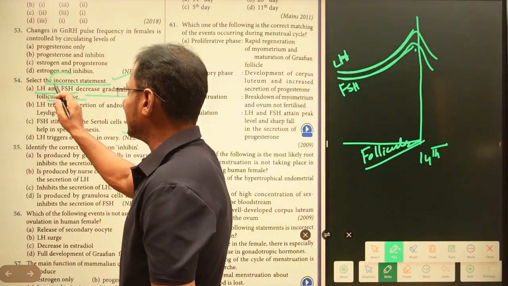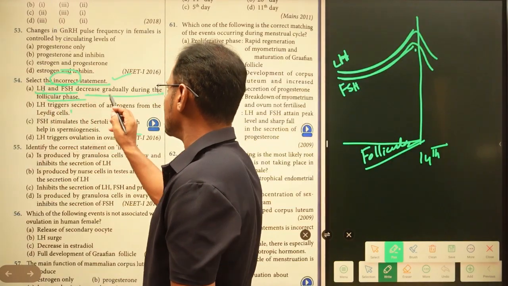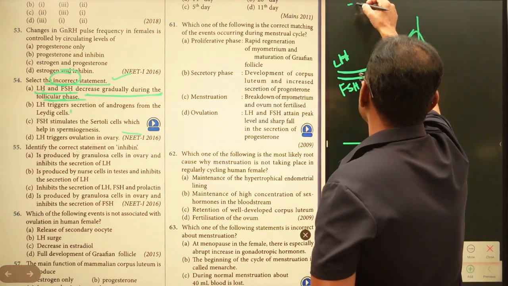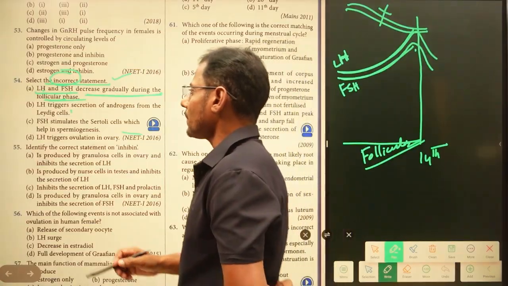Now we have to pick the incorrect statement. This is the right statement. LH and FSH decrease gradually during the follicular phase. The examiner is saying their levels are going to be decreased, but this is the wrong one, right?